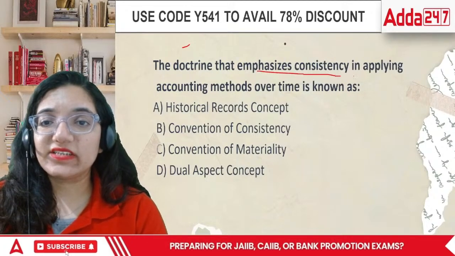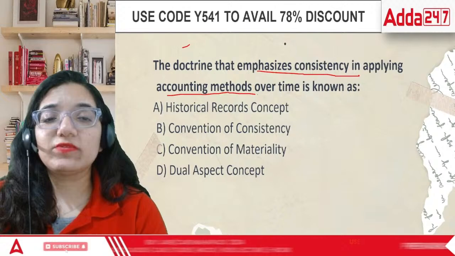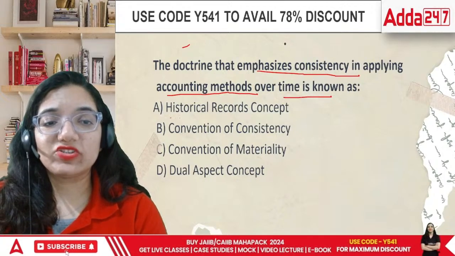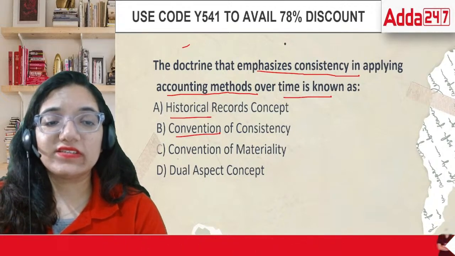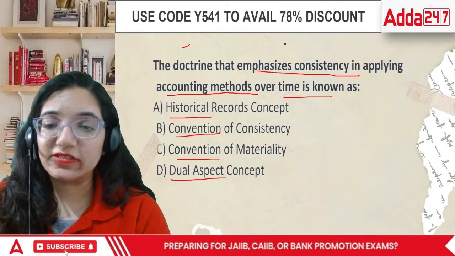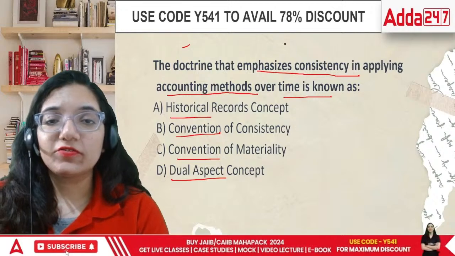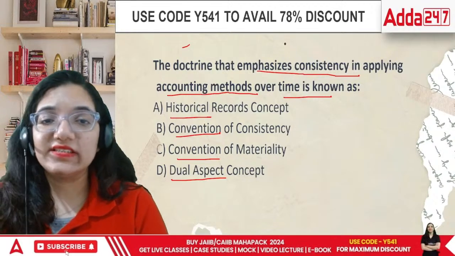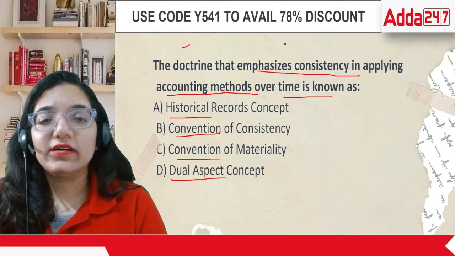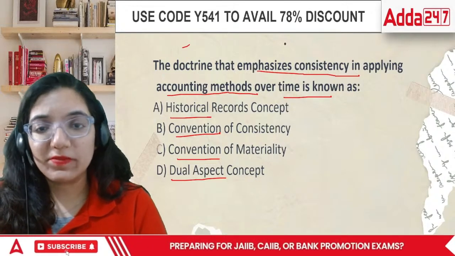The doctrine that emphasizes consistency in applying accounting methods over a period of time is known as: historical records, convention of consistency, convention of materiality, or dual aspect. What would be the answer, everyone? The doctrine that emphasizes consistency in applying accounting methods over the period of time.